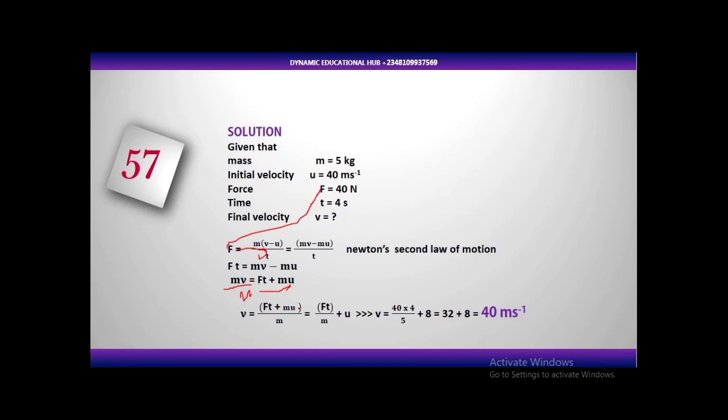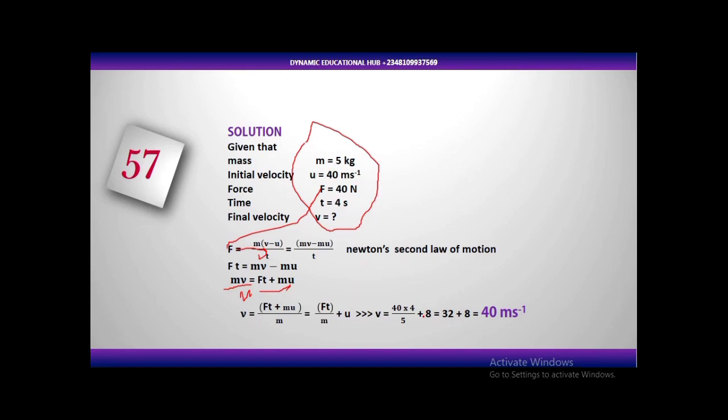Now you can still go further if you like. Divide this Ft by m, you have Ft over m. Don't forget, you are going to divide this one by m again, plus mu divided by m. So you are left with Ft over m plus u. Now substitute what we have here inside your formula. We have our force, 40, times 4, which is our time, divided by 5, which is the mass in the question, plus our initial velocity.